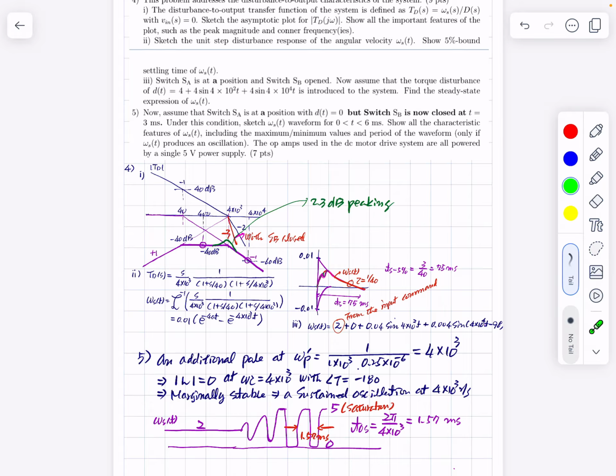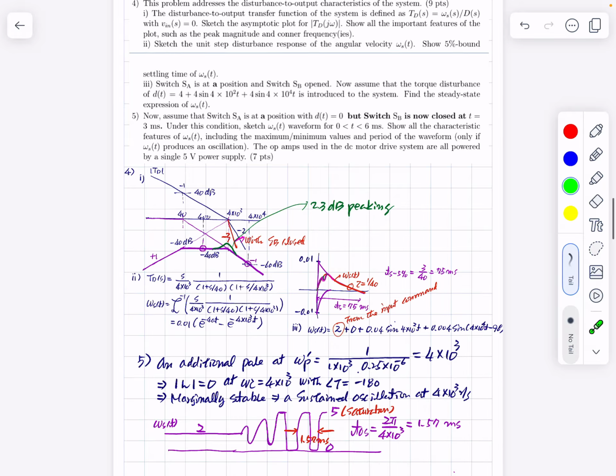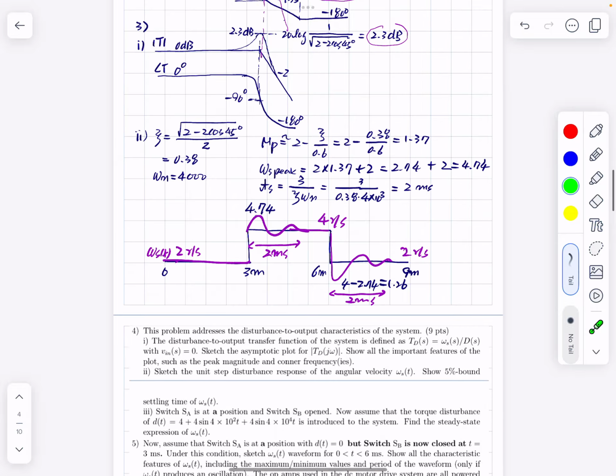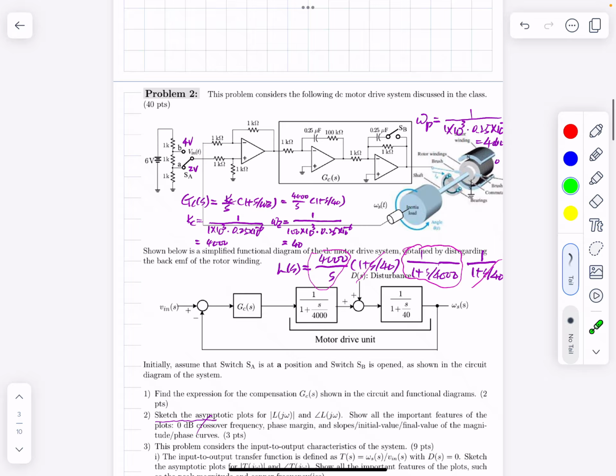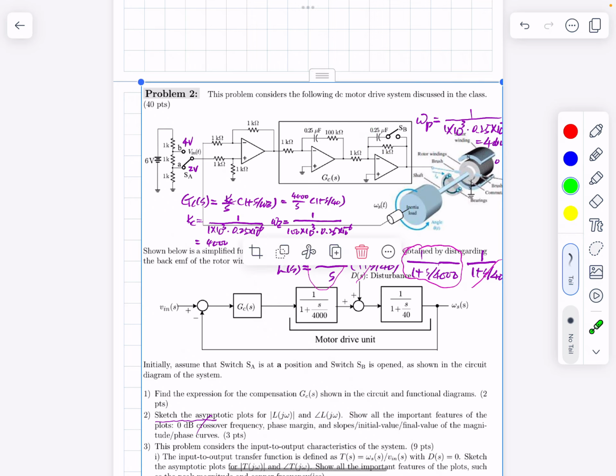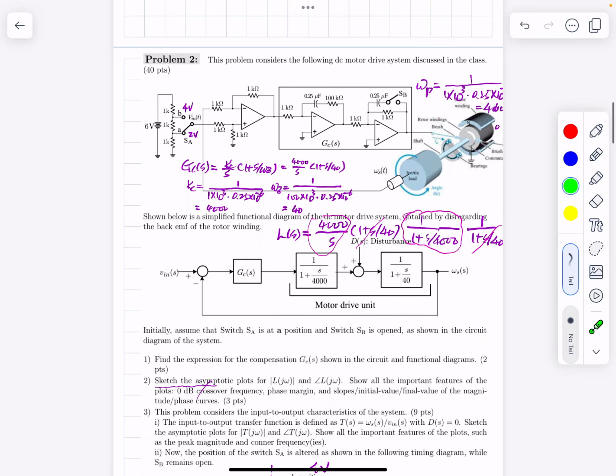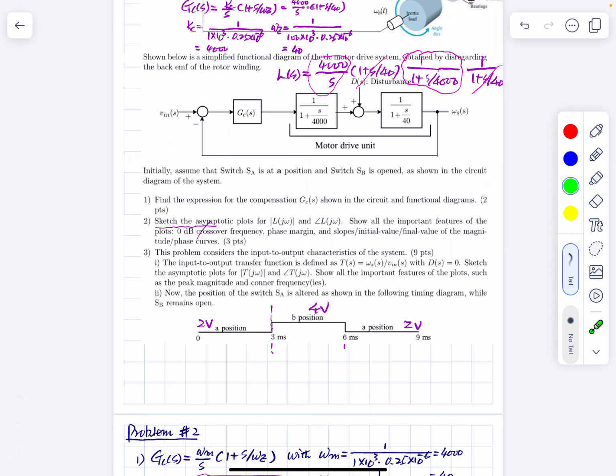And problem number 5 is this switch is closed. If the switch is closed, this parallel connection of C and R will create a pole, right? Because across this part, this pole becomes a real pole. So in terms of the loop gain plot, it will be modified something like this.